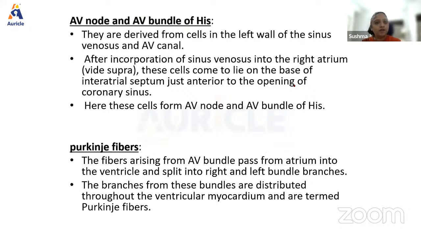AV node and bundle of His, again, are derived from the cells in the left wall of the sinus venosus and AV canal. Purkinje fibers arise from the AV bundle, pass from the atrium into the ventricle, and split into right and left bundle branches. We all know this, right?